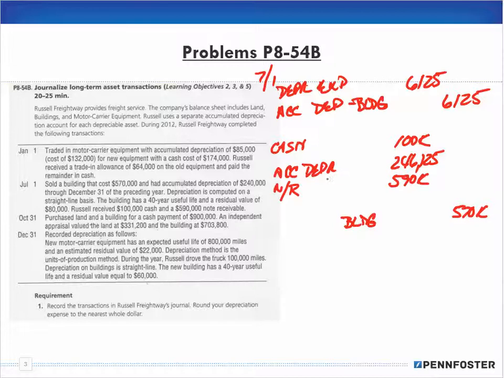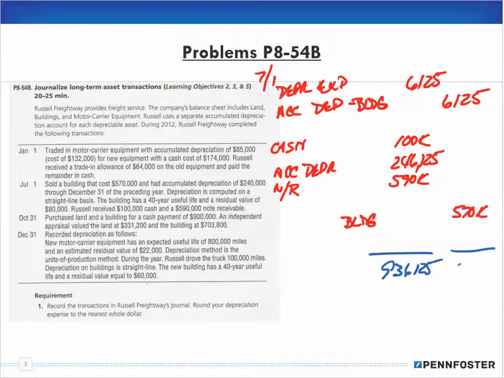Now, step number 3 is recording the gain or loss. Remember, the easy way to do it is to say, okay, what's my debits, what's my credits, and what's the difference between the two? On the debit side, I have 100,000 plus 246,125 plus 590,000, and that gives me 936,125.